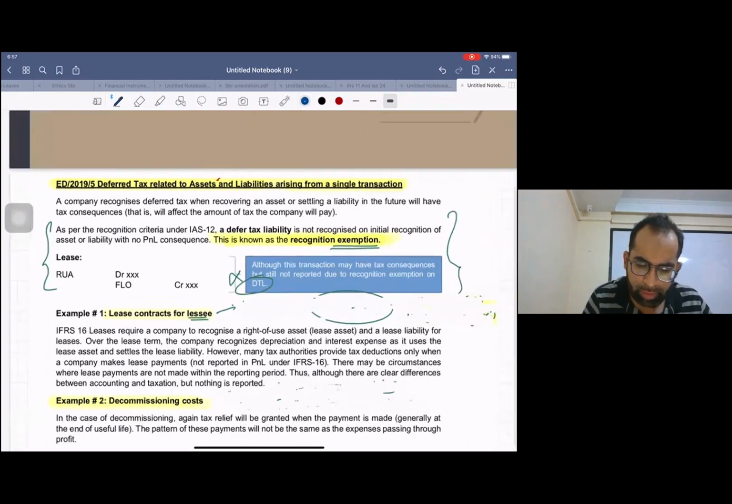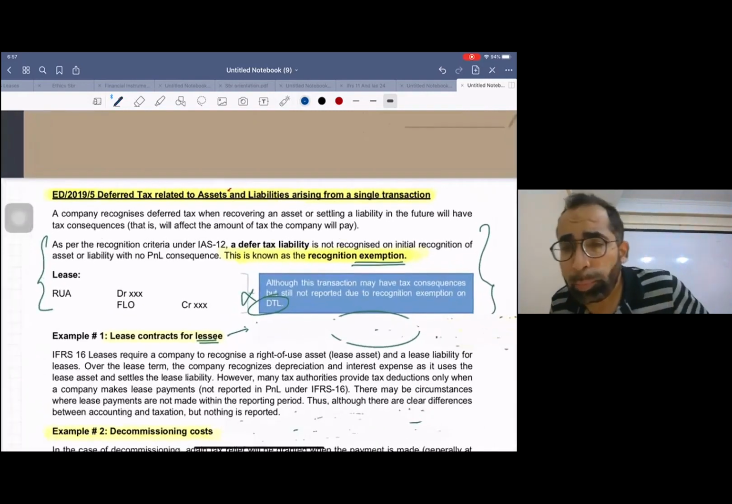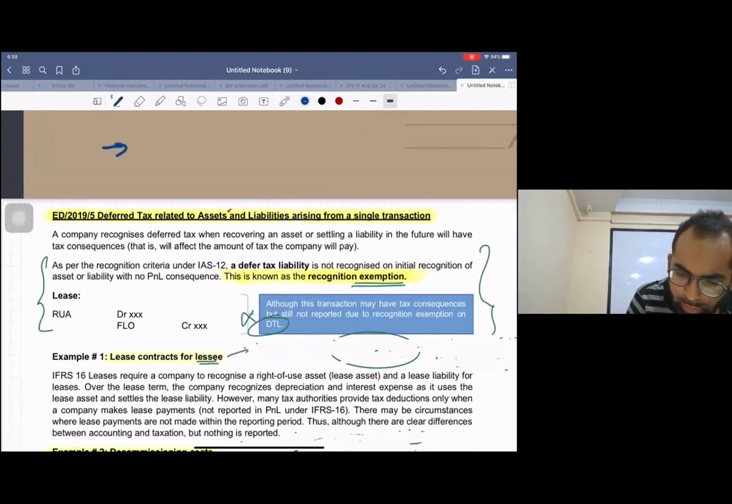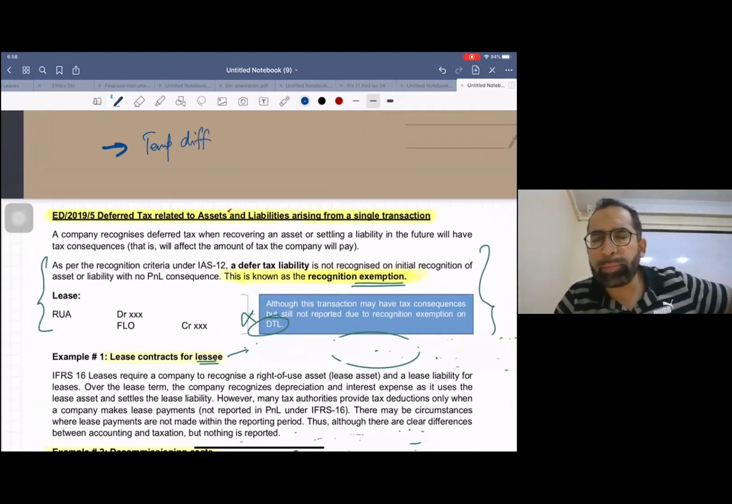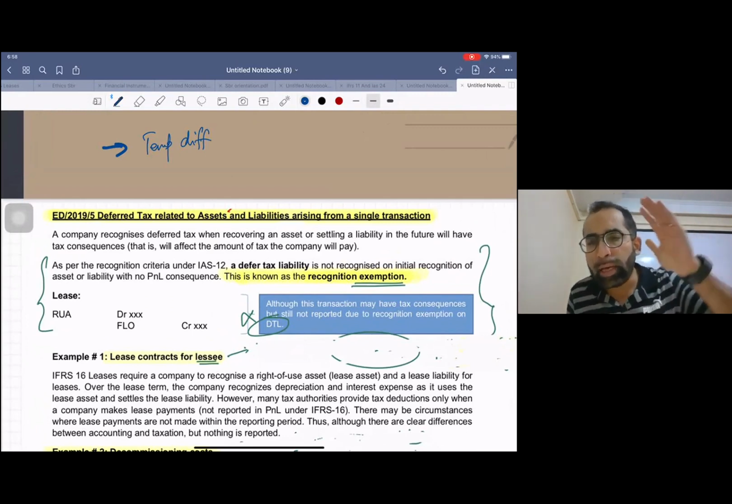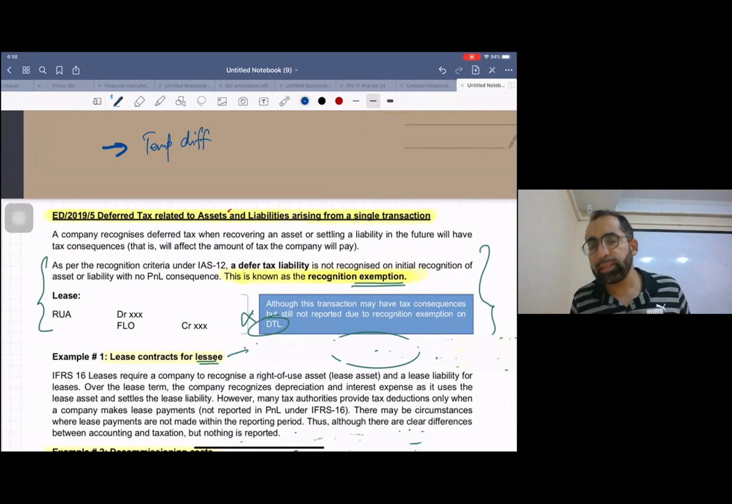This is related to deferred tax assets and liabilities. Hope you remember you studied temporary difference, remember? And you studied two types of temporary difference. One is taxable temporary difference, and the other is deductible temporary difference. Taxable temporary differences, when they are multiplied by tax rate, result in deferred tax liability, and deductible TDs result in deferred tax asset, right?